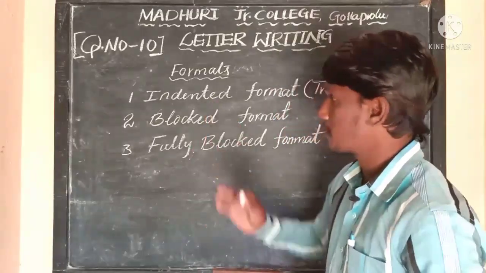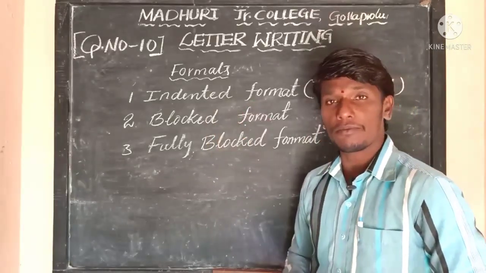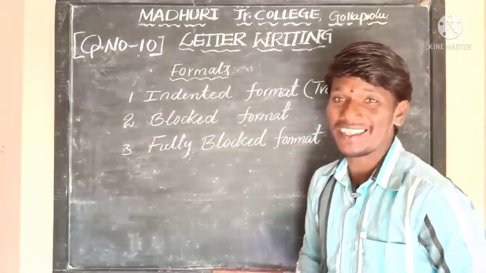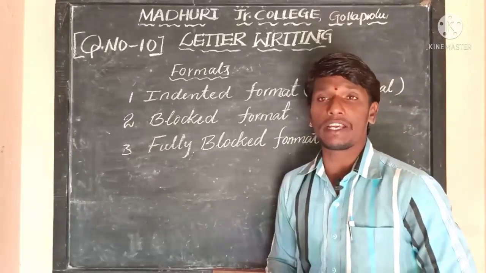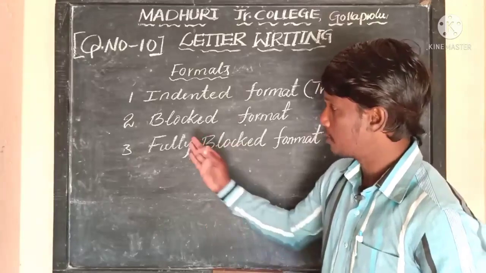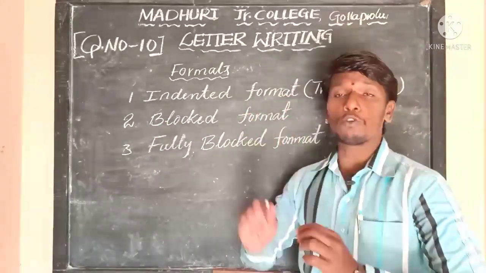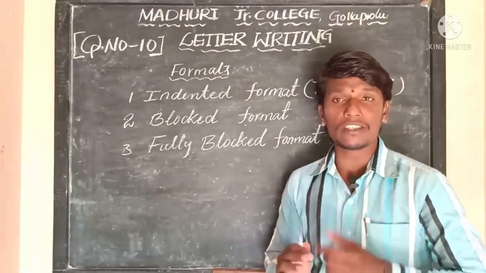The very first format of writing a letter, formal or informal, is the indented format, which is also known as the traditional format. Another format is the blocked format. Up to 10th class we have only the indented, traditional format.